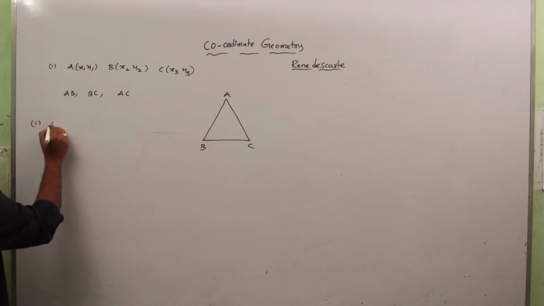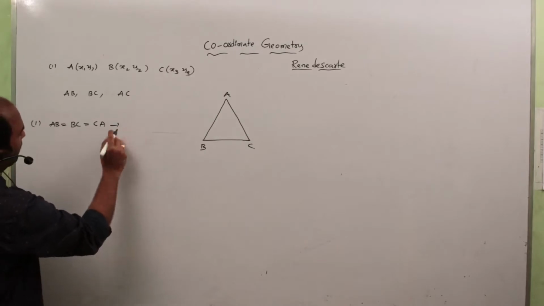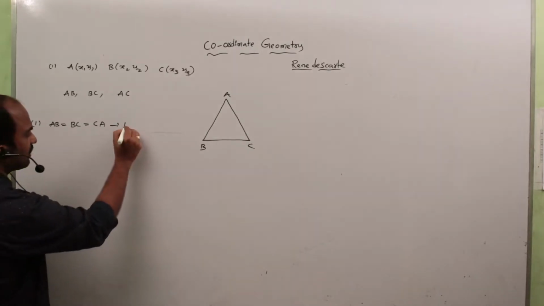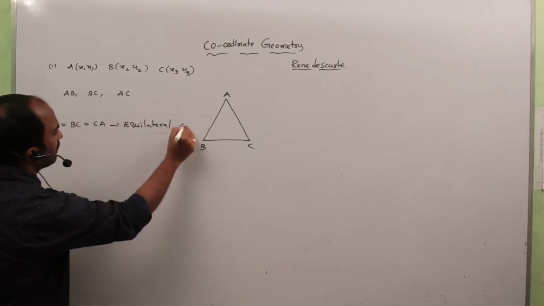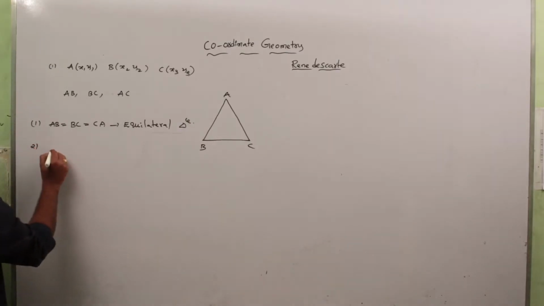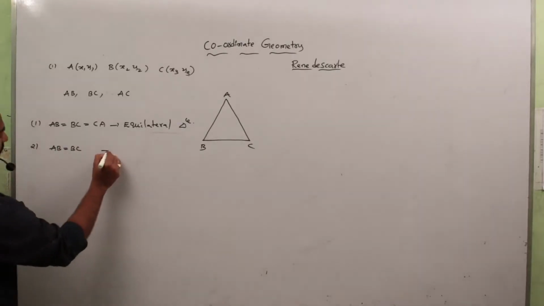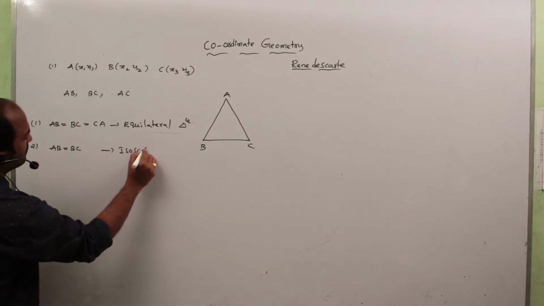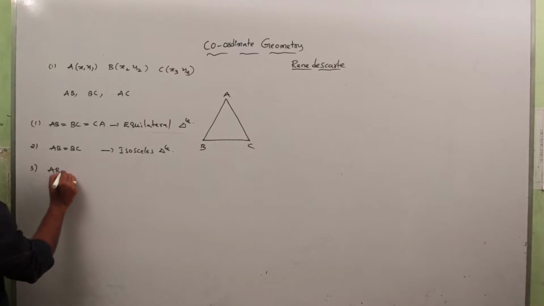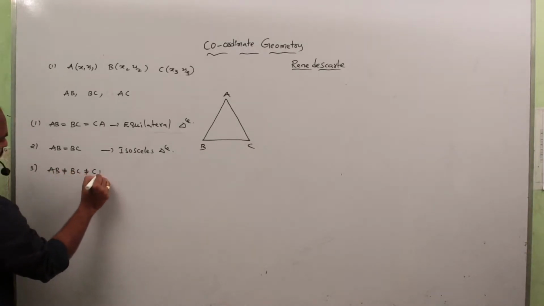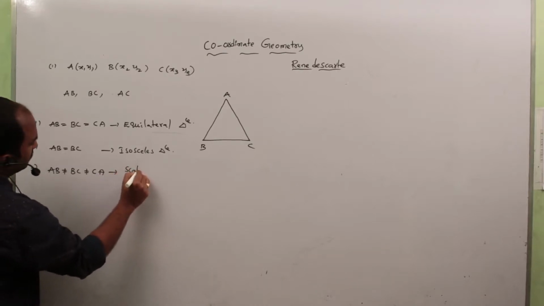First case, if all the 3 lengths are equal, then the triangle is said to be an equilateral triangle. Second one, only 2 sides are equal, suppose AB is equal to BC, then the triangle is said to be an isosceles triangle. Third one, if all the 3 lengths are different, not equal, then the triangle is said to be a scalene triangle.